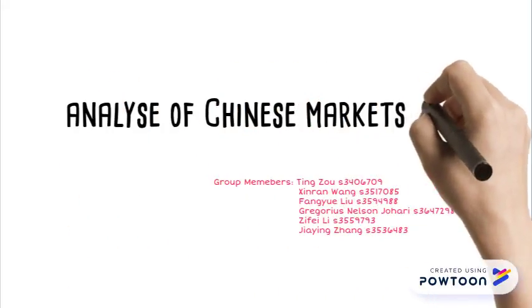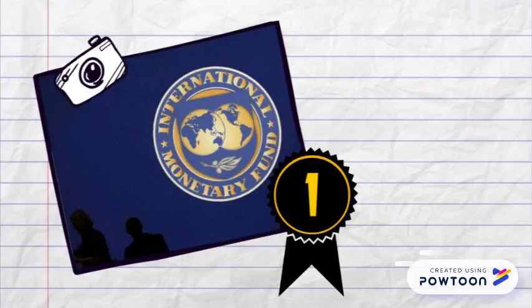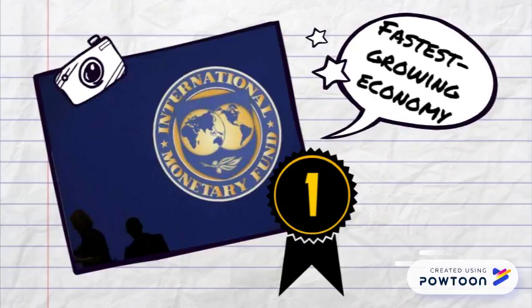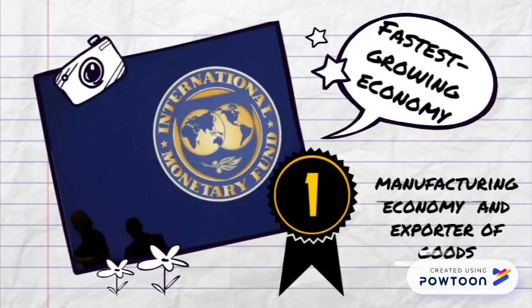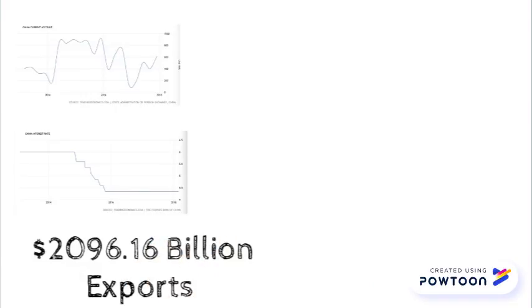Analysis of Chinese markets. According to the International Monetary Fund, since Chinese economic reform, China was the fastest growing major economy, with growth rates averaging 10% over 30 years until 2015. Moreover, China is the world's largest manufacturing economy and exporter of goods. It exported approximately $2,096.16 billion in 2016. The People's Republic of China mainly exports smartphones, computers, and textiles as well as industrial machine tool equipment.